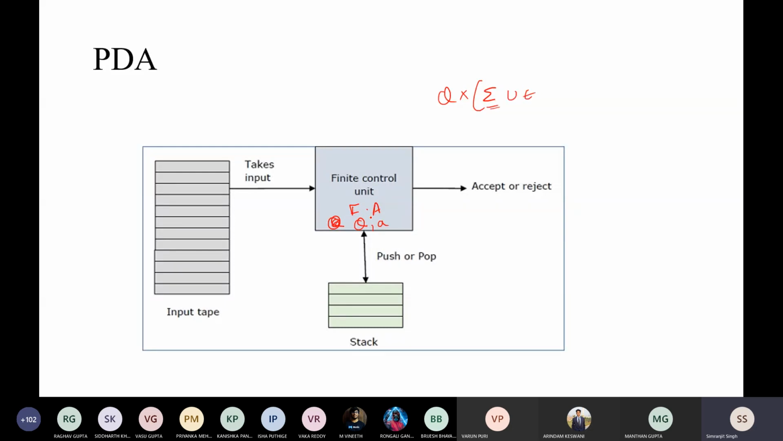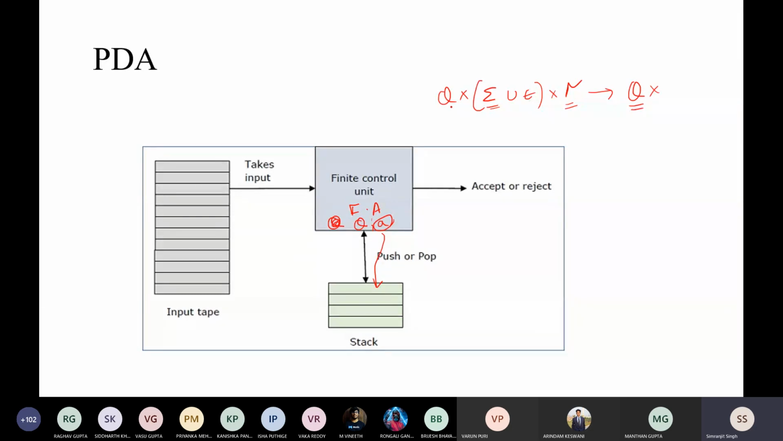So suppose you get an input alphabet. Then you have to put this input at the top of the stack, or something related to a stack. So this is your stack alphabet. You have to push, or you have to pop. Okay, so that is why it is given like that. And then it can move to another state.